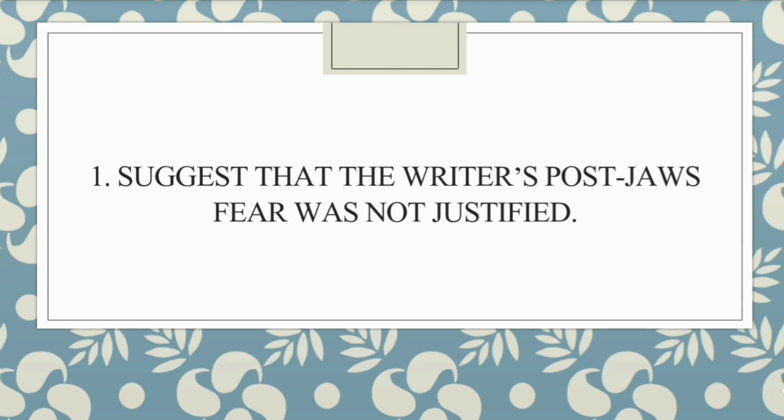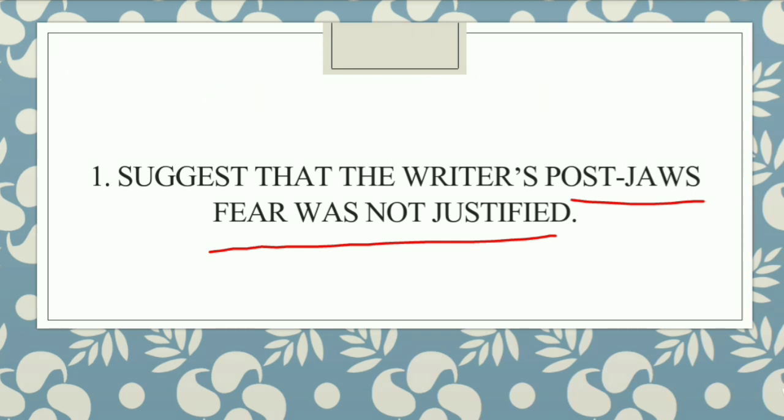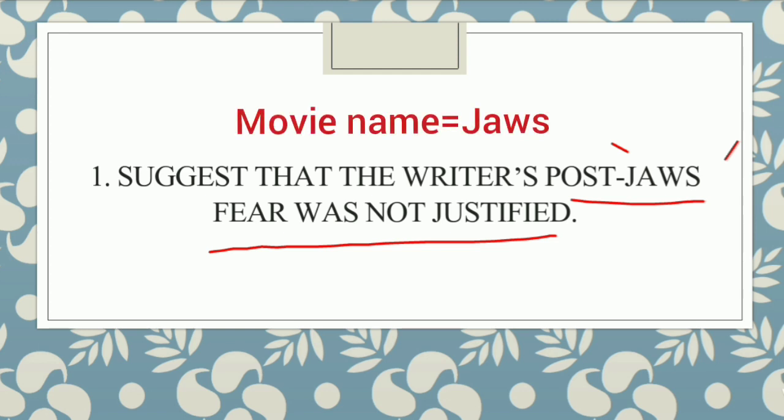The first passage is on sharks and the writer's experience with sharks. The first question is: which suggests that the writer's post-Jaws fear was not justified? What is Jaws? Jaws is the movie that the writer has seen, and the fear he developed after that is not justified. Let us see the answer.